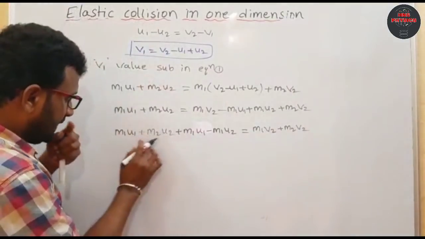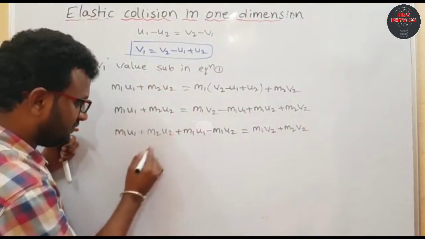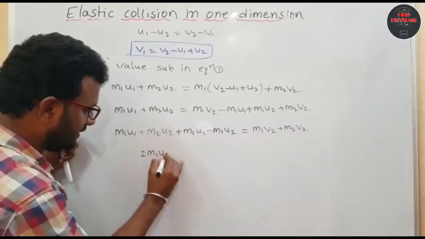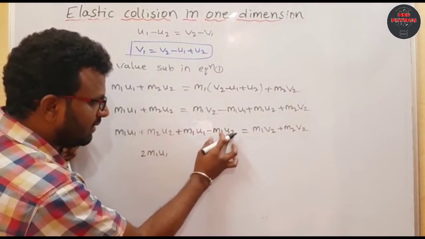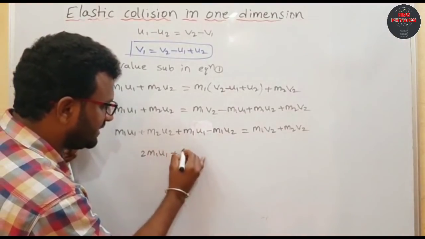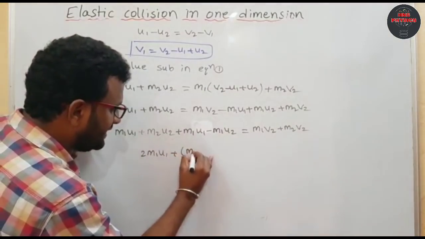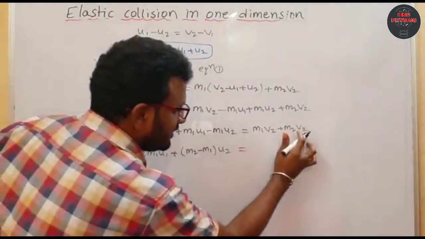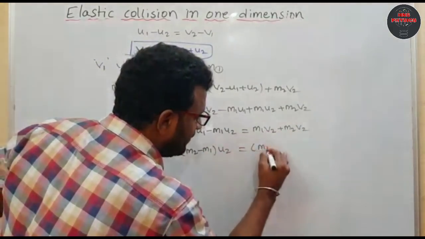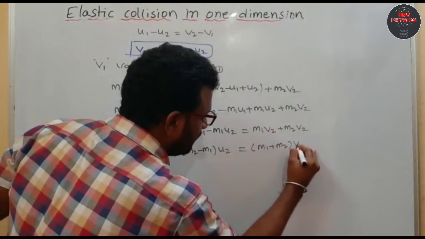So m1 u1 plus m1 u1 is 2 m1 u1, and m2 u2 minus m1 u2. Taking u2 common, (m2 minus m1) times u2 equals, taking v2 common, (m1 plus m2) times v2.